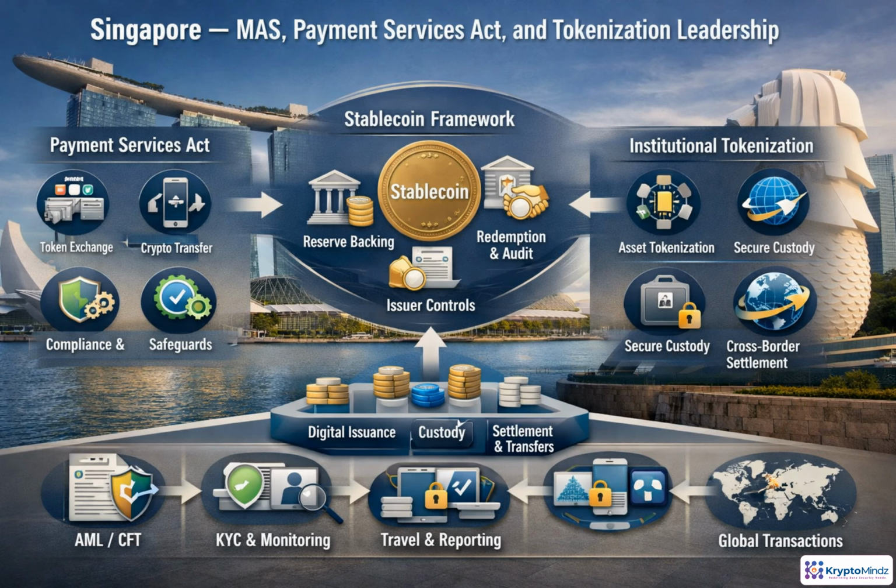Singapore is a useful model because regulation and innovation are designed to work together. Under the Payment Services Act, token exchange, transfer, custody, and facilitation activities sit inside a licensing and controls framework. MAS then adds expectations for AML, technology risk, safeguarding, governance, and reporting. For stablecoins, the focus is reserve quality, redemption, disclosure, and issuer prudence. A tokenized fund platform needs compliance embedded into issuance, custody, settlement, and cross-border flows from day one.